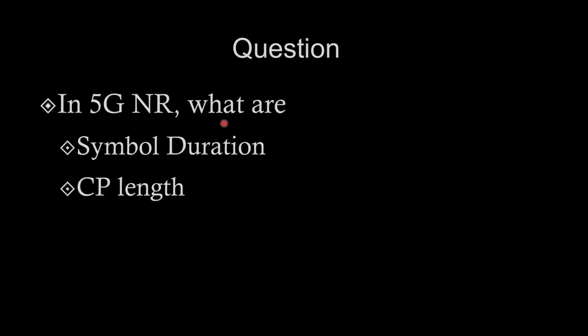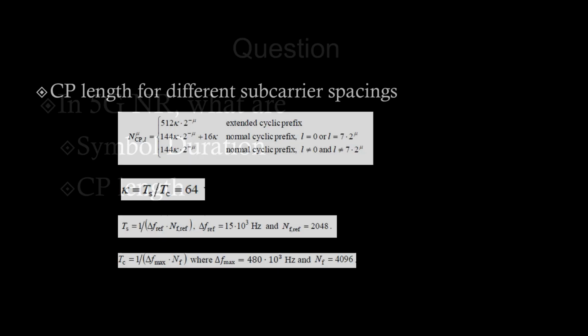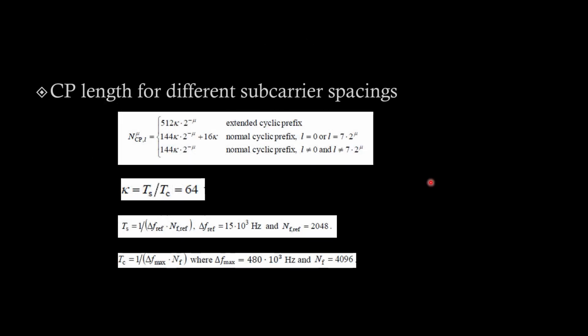Okay, so in 5G NR, what are symbol duration and cyclic prefix length? CP length for different subcarrier spacings can be calculated from this formula. This has been taken from spec 3GPP 38.211.